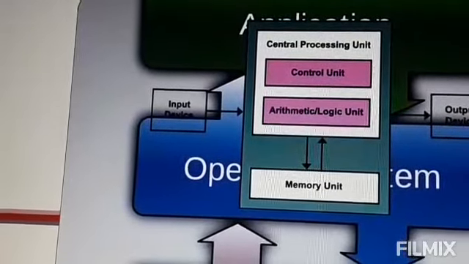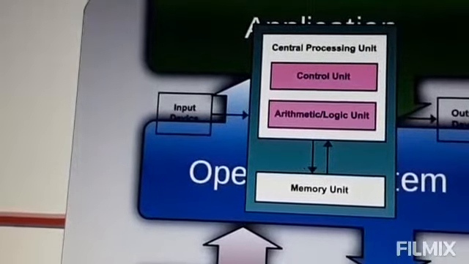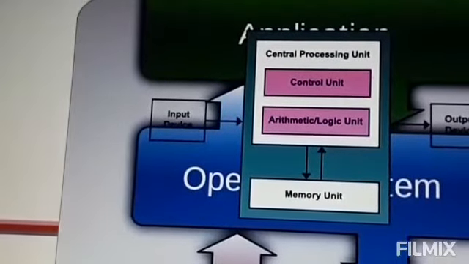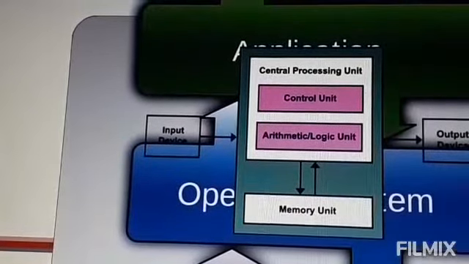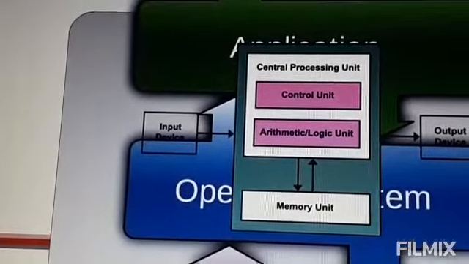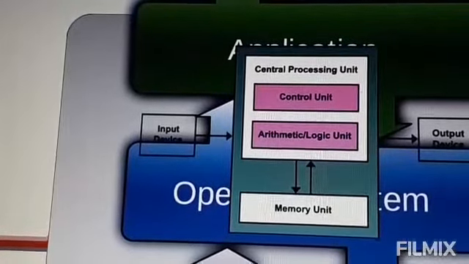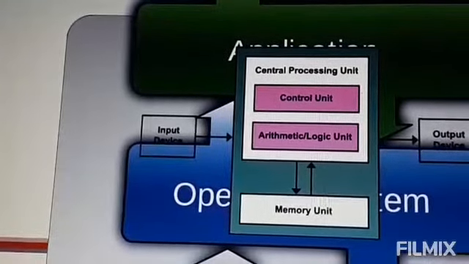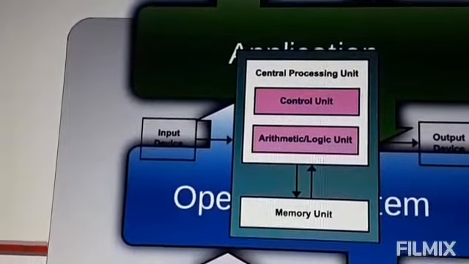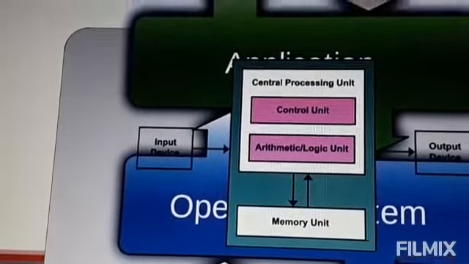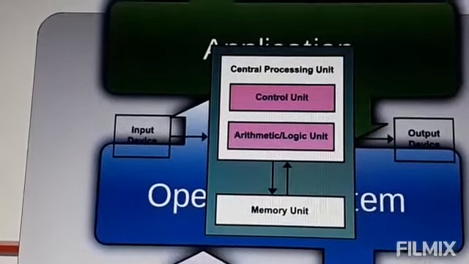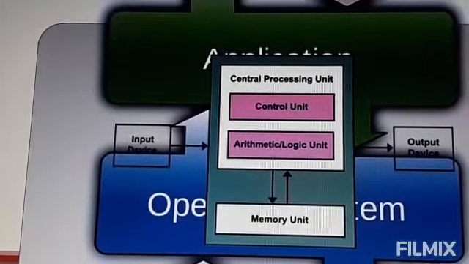Arithmetic logic unit helps us to do all the arithmetical calculations like addition, subtraction, multiplication and division and logical operations also. Whereas control unit controls each and every part of the computer system along with the peripherals. It retrieves data and instructions from the memory, sends the commands to various parts of the computer.